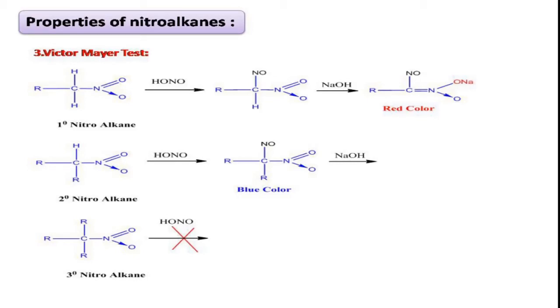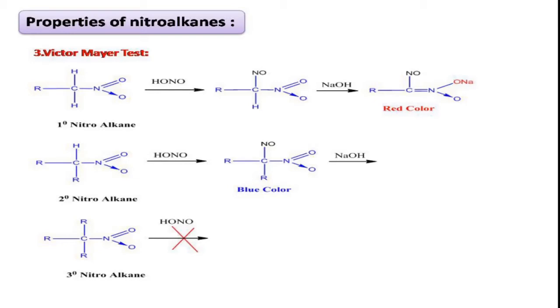Right? Similarly, this product will further react with sodium hydroxide to give sodium salt, because this primary nitroalkane product is also having one more alpha hydrogen in it, which will involve in tautomerism. Therefore, in presence of base, this will be converted into acid form, which will react with sodium hydroxide to give salt, which is in red color.